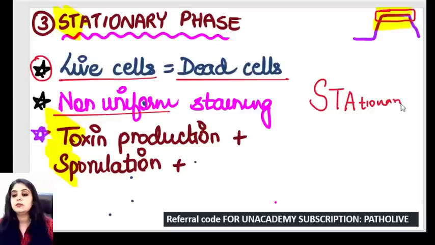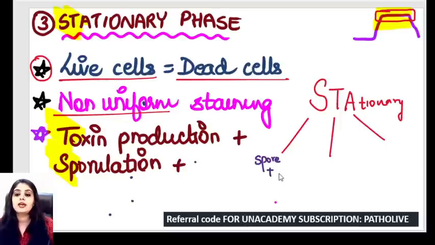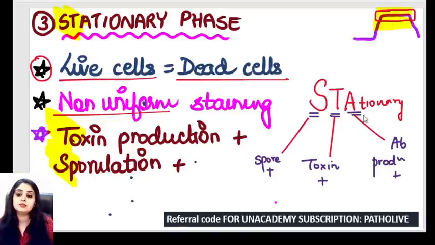We write it as stationary because it tells me that three things happen in this phase. What are the three things? Sporulation. Spore formation happens here, so S for spore formation in stationary phase. Toxin production by the bacteria happens here, T for toxin production. And bacteria can even produce antibiotics. If antibiotic production has to happen, that will also happen in this phase. Repeating, if spore formation, toxin production, or antibiotic production has to happen, it all happens in the stationary phase, where the live and the dead cells are equal in number.